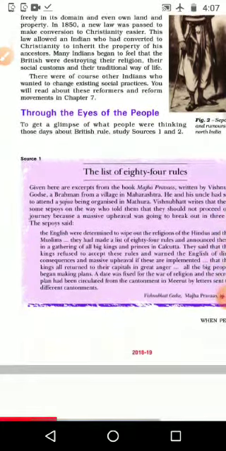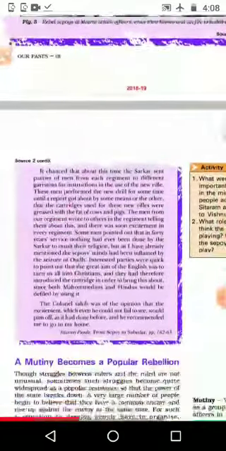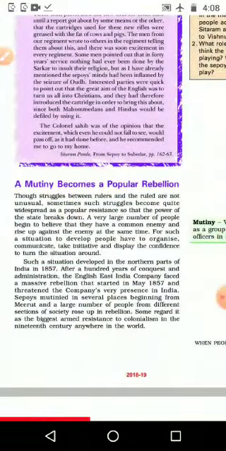Okay, next one, through the eyes of the people: how people in different areas saw the British rule and British administration. Those things we are going to see. Then in between, some paragraphs are given as special. Then a mutiny becomes a popular rebellion. In one area, in a small size, there was a conflict between the British government and Indians. That small problem becomes a popular rebellion, and it reaches other parts of the country, maybe two or three provinces.